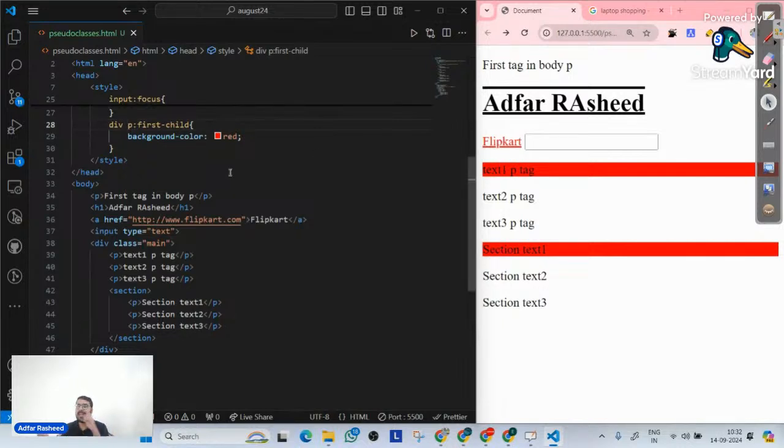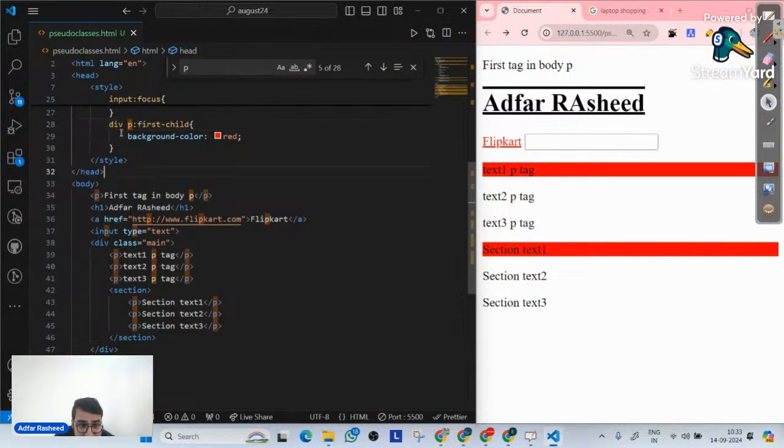Now, how is that? Can anyone answer me that in the chat? Can anyone give me a proper answer with respect to that? Like how this is getting implemented there? Anyone quickly? How this text one p tag and section text one is getting styled? Because we need to understand one very important point over there, that right now I am using a pseudo class but with a combination of a combinator, and that is a descendant selector. Descendant selector. Yes or no?